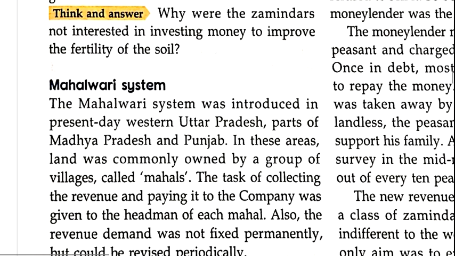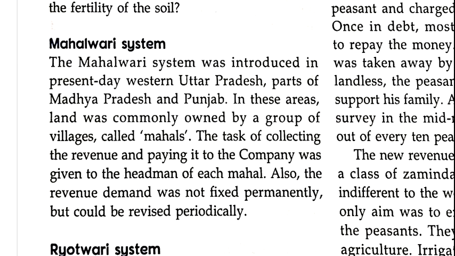Now we will move to the Mahalwari system. The Mahalwari system was applicable in Uttar Pradesh, Madhya Pradesh and Punjab, because in these states there are groups of people in the village who have a small area of land on which they build the mahals. Who will collect and pay the revenue?